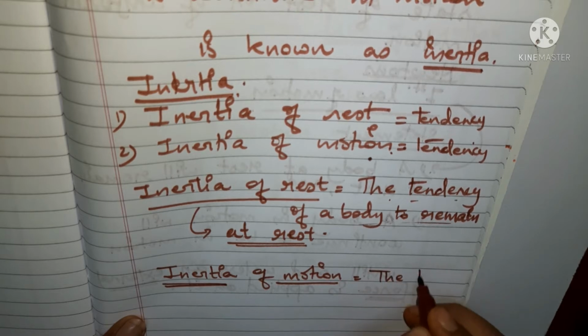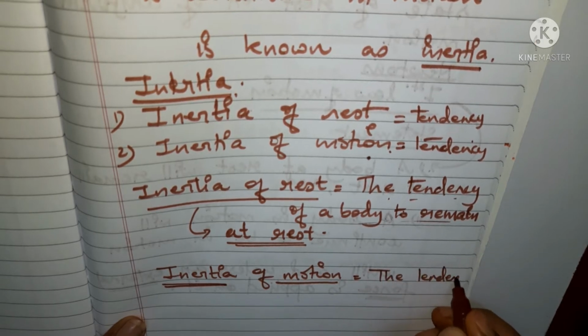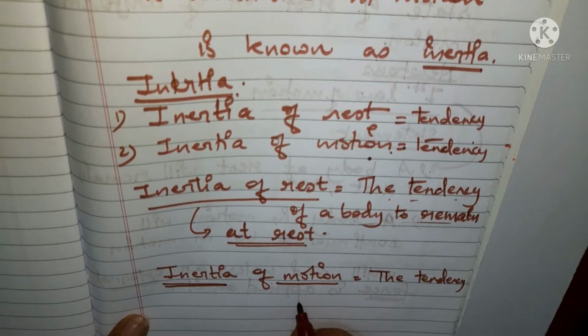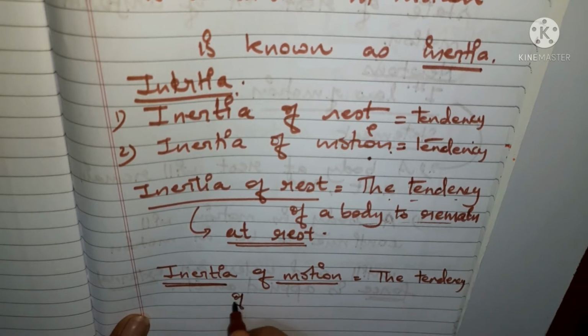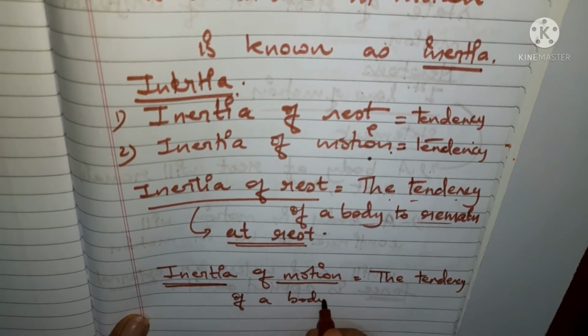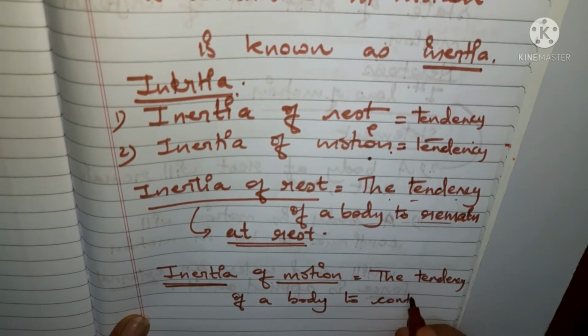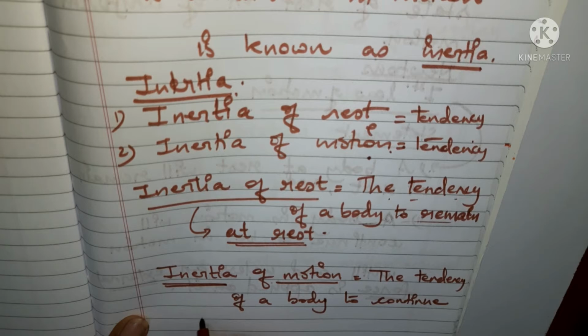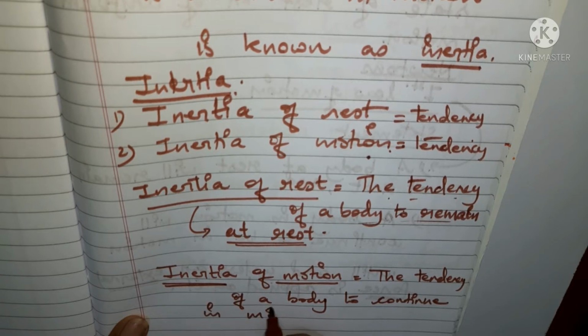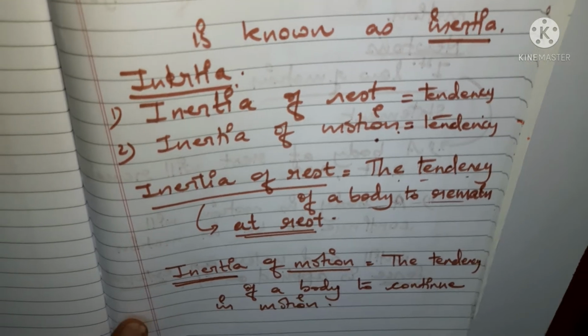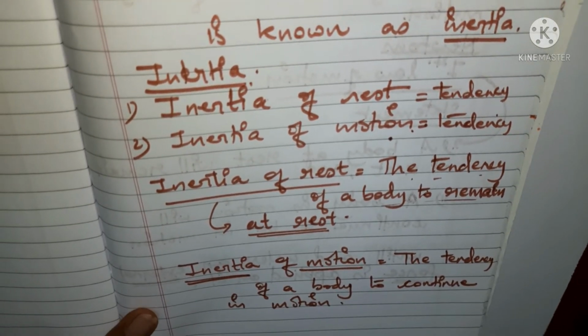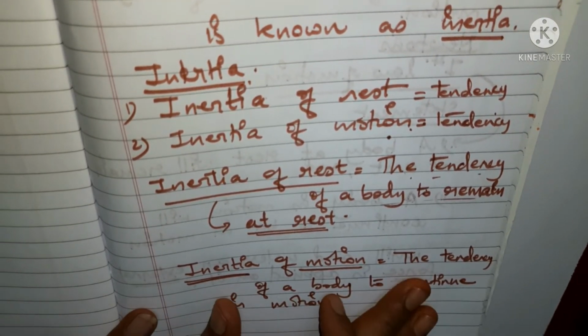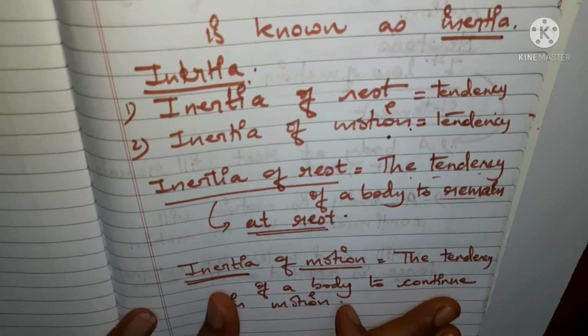The tendency, again it is also a tendency, so you will write the tendency of a body to continue in motion. Okay, to continue in motion is known as inertia of motion. ठीक है, बात समझ में आ गई आपको? This is known as inertia of motion.